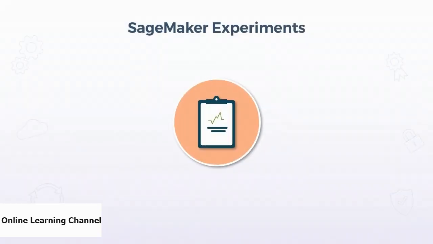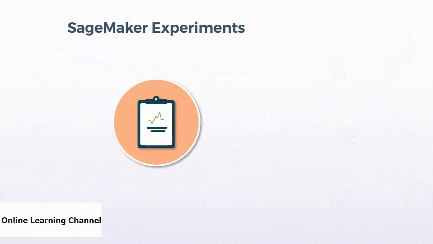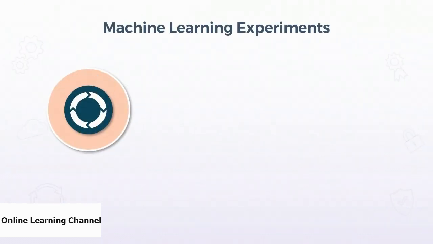SageMaker Experiments. So this is another great feature in Amazon SageMaker that takes off your burden of keeping track of different algorithms, different combinations of parameters, and observing the impact of the changes on the model training. So basically, machine learning is an iterative process.